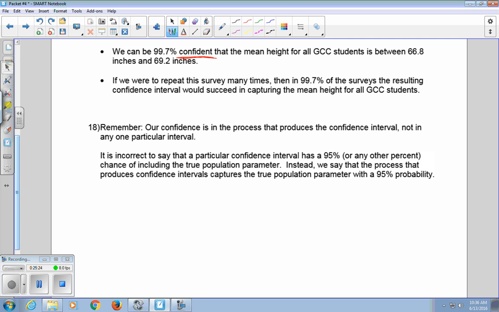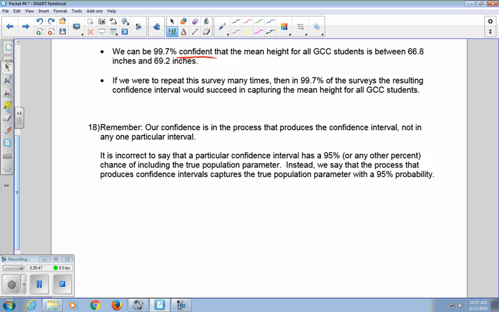Remember, our confidence is in the process that produces our interval, not in one particular interval. We never know if that one interval that we produced actually captures the mean. We just have a confidence of 95% or 99.7% that the mean would be in that interval.